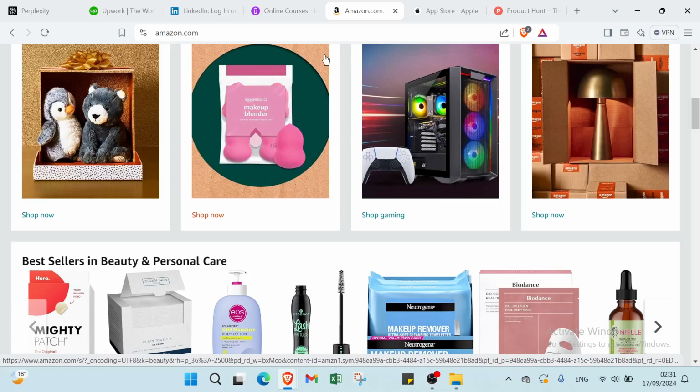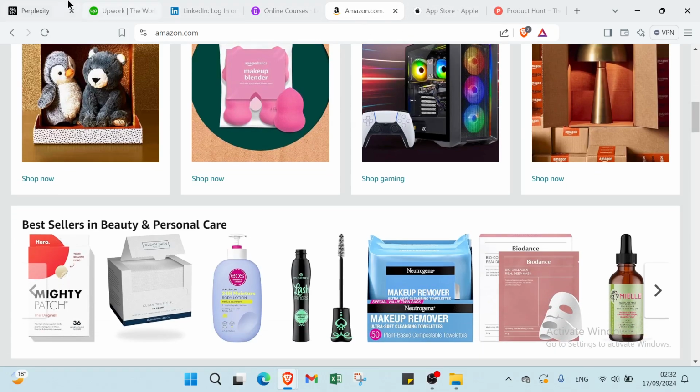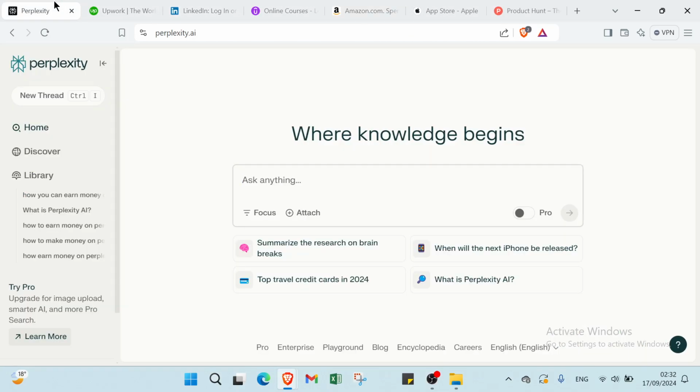Then we have the last step, which is earn money on Perplexity by developing and offering tools or apps. So create innovative solutions that address specific user needs or challenges. Promote these tools or apps on Perplexity by highlighting their benefits and functionalities, encouraging users to purchase or subscribe for enhanced features.